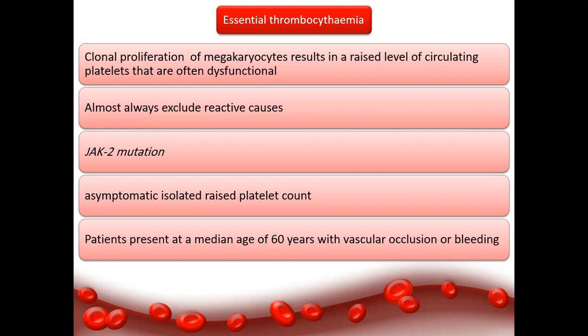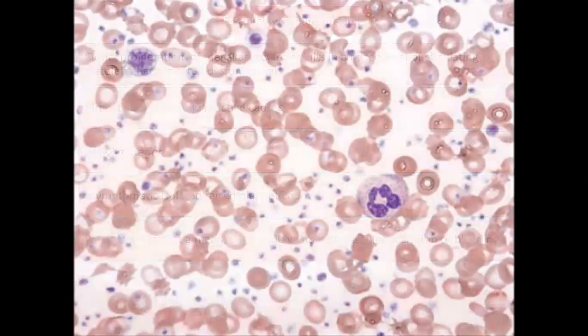It may have a positive clonality marker, JAK2, and usually, as with MPN in general, it may be diagnosed incidentally, asymptomatic. Patients are usually around age 60, with risk of vascular occlusion or bleeding.